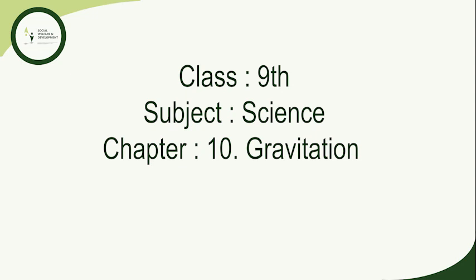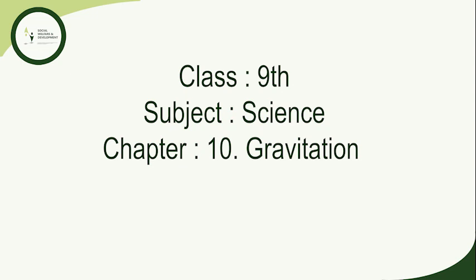So now the relative density of silver is 10.8. So relative density can be written as density of silver upon density of water. So we can write density of silver as relative density of silver into density of water, which will eventually give us the answer: the density of silver will be equal to 10.8 into 10 raised to power 3 kilogram per meter cube. So I hope you have learned this chapter.